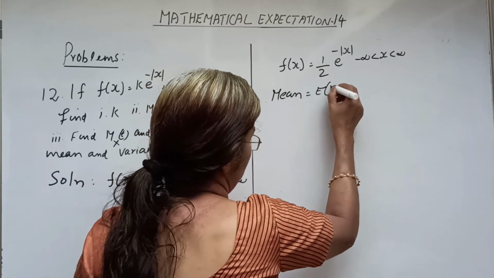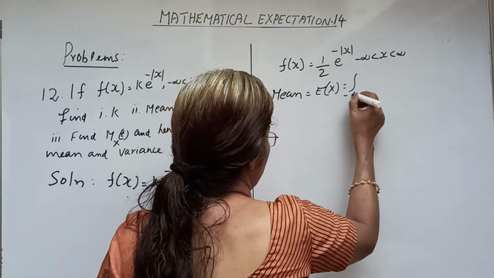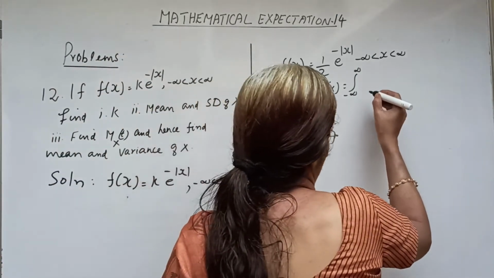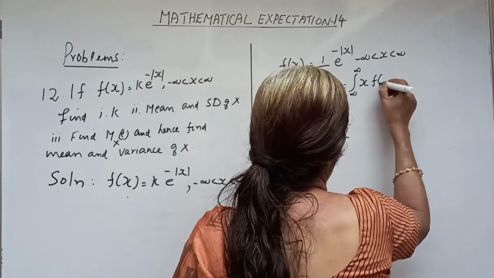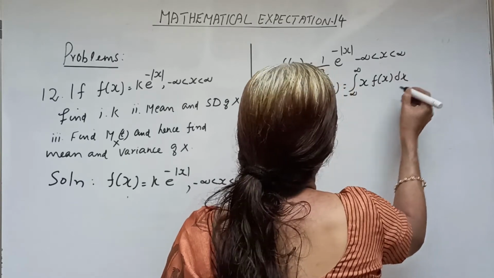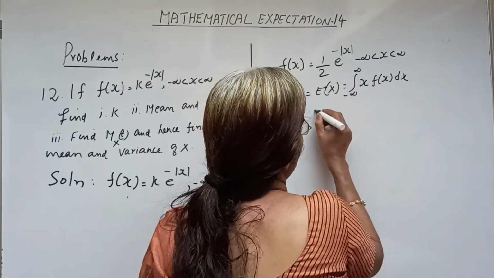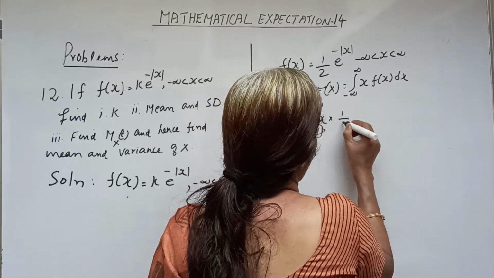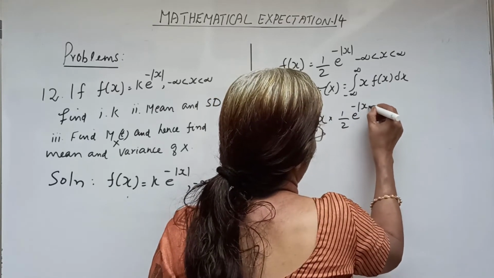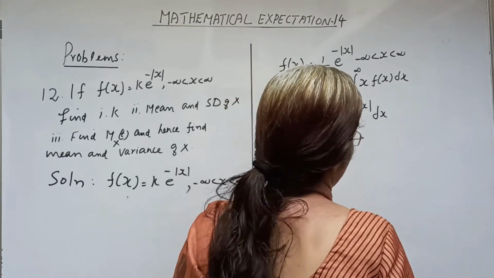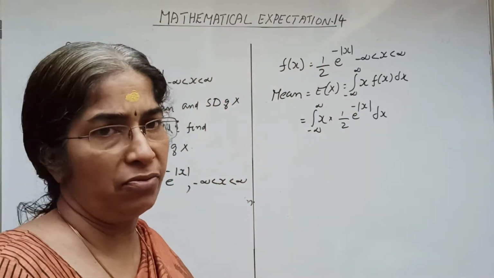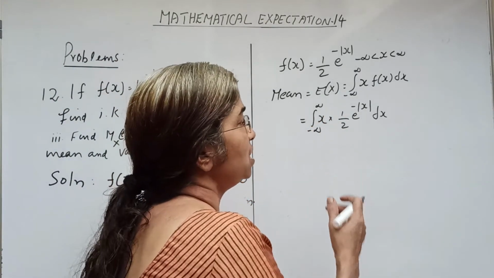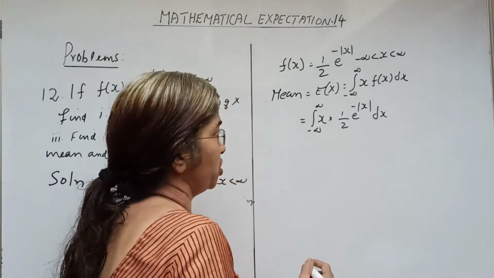By definition, it is equal to the integral from minus infinity to infinity of x f of x dx, that is, the integral of x into 1 by 2 e raised to minus mod x dx. Even though mod x is an even function of x, here there is a term x, so that this integral is an odd function of x.